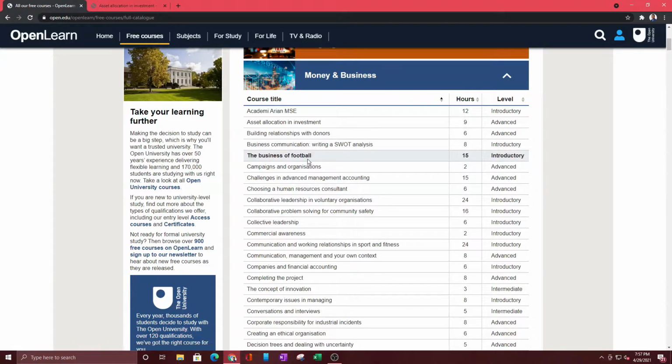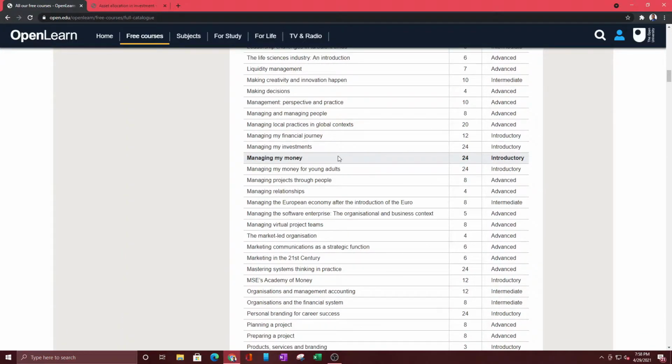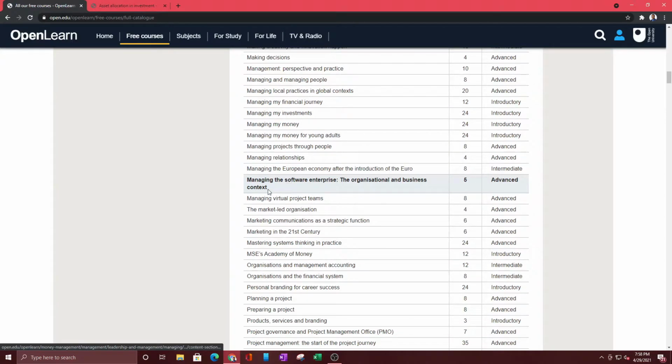And there's also some interesting ones, like maybe the business of football. This is really interesting. So if you want to look into management courses, you have management here. You have managing people, managing local practices, managing my financial journey. So this is more of personal finance, managing my investments, managing my money. These are usually introductory courses and they're really long as well. So as you can see, this is 24 hours. You should be able to finish this within a couple of days.